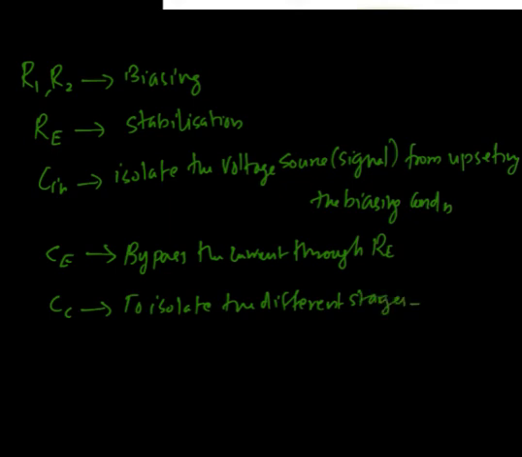So Cc is called the coupling capacitor, then Ce is called the bypass capacitor, and Cin is called the blocking capacitor.